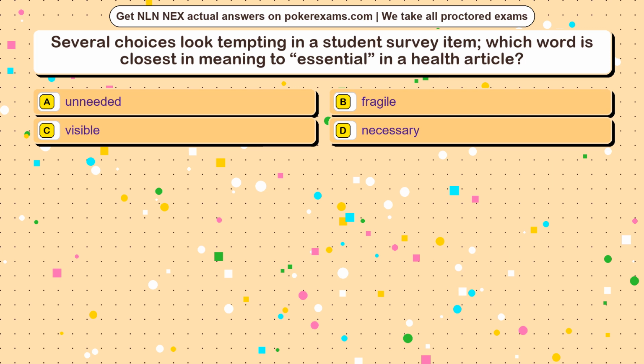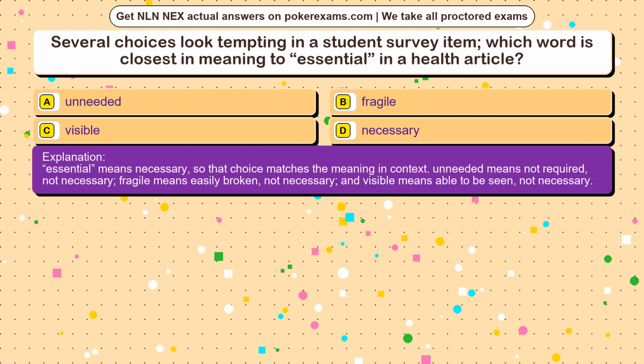The correct answer is option. Essential means necessary, so that choice matches the meaning in context. Unneeded means not required, not necessary. Fragile means easily broken, not necessary. And visible means able to be seen, not necessary.